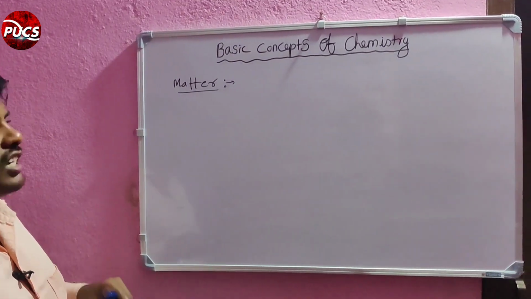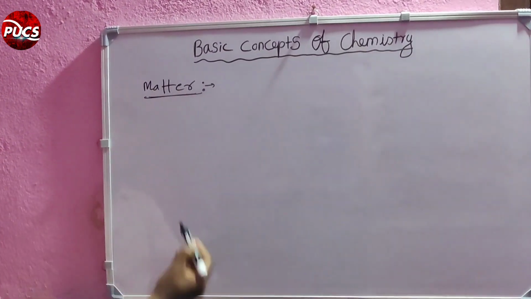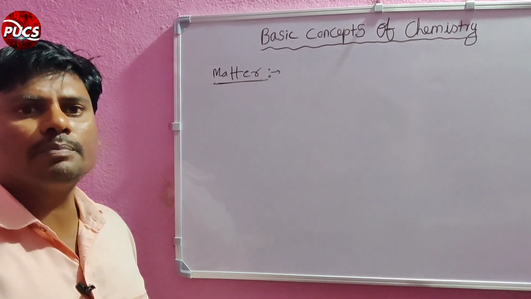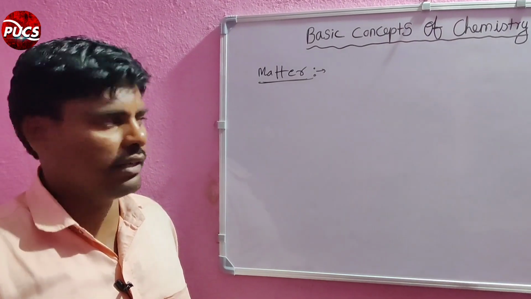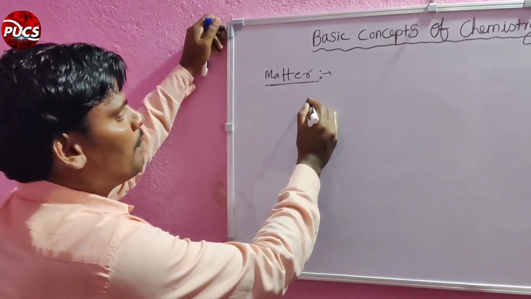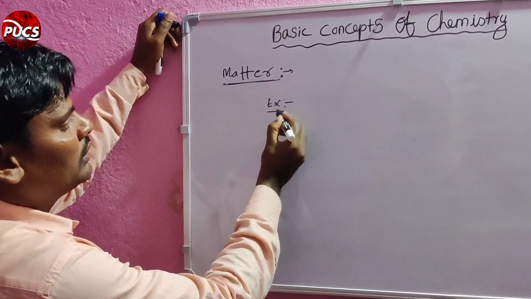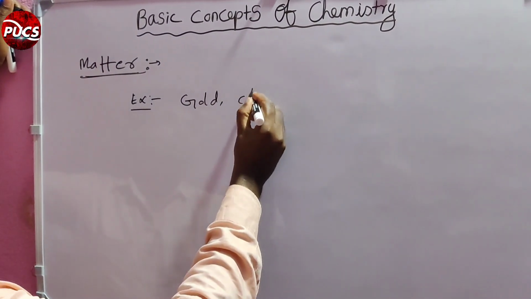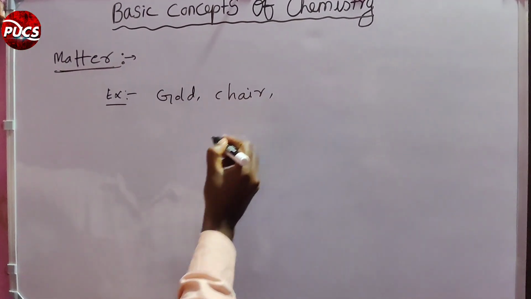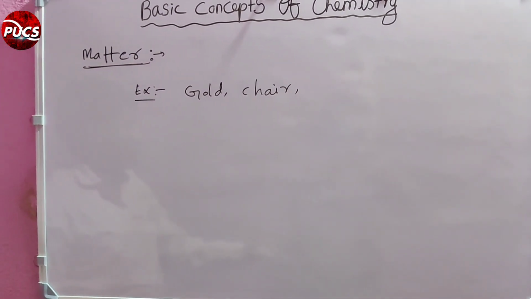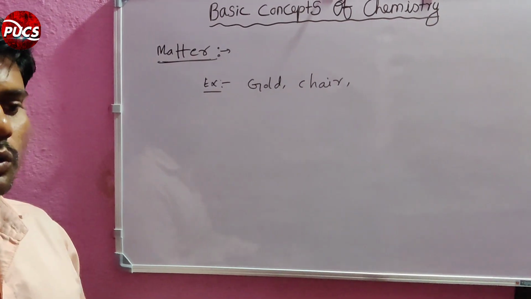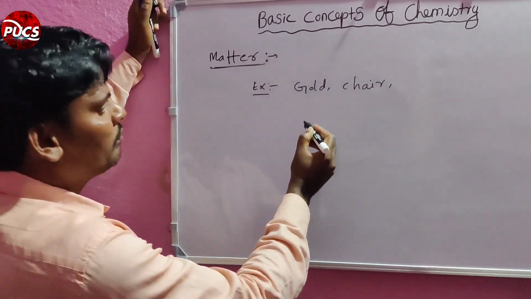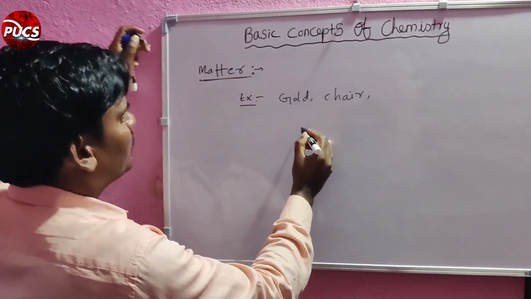So first of all, what is the matter? Matter is nothing but anything that occupies space and has mass. For example, see gold, chair. Gold also occupies space and chair also occupies space, so that is matter.